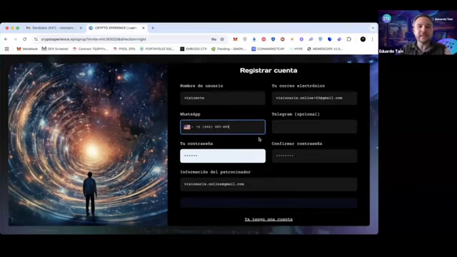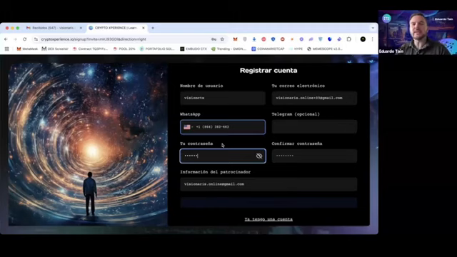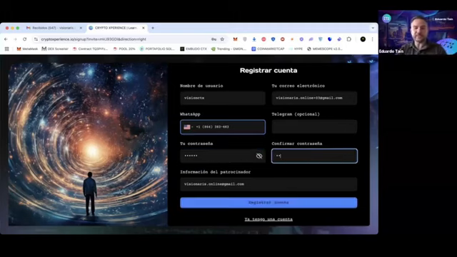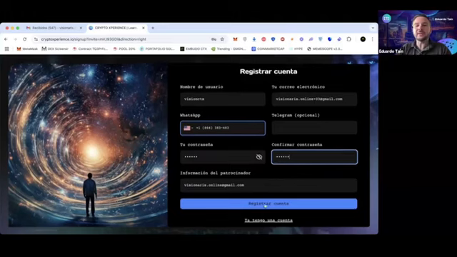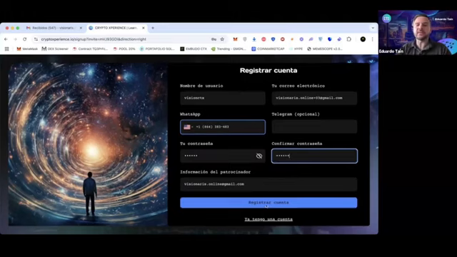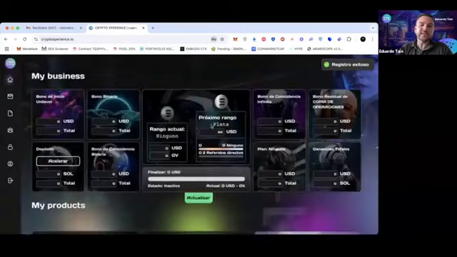Here for your phone number, I am going to put any number here. It doesn't matter. Telegram is optional. It's not mandatory to include it. We put here a password that includes letters and numbers, although if it also has a special character, it's better for greater security. We confirm the password. If you click on the little eye here, it will show you obviously what you are typing, but I won't do it for privacy reasons. Here is the sponsor's information, and we will click the blue button to register the account. Well, you can save it if you want, but for now, I am not going to save it.